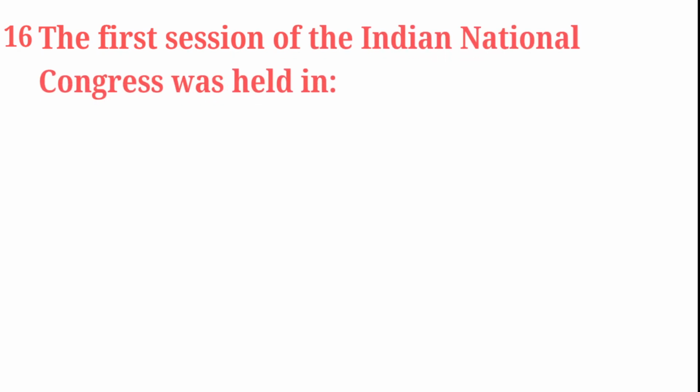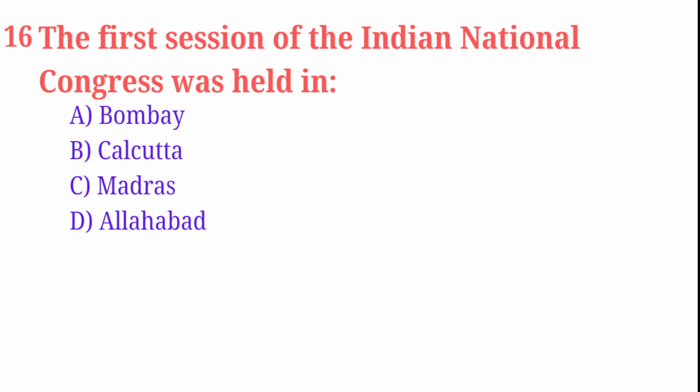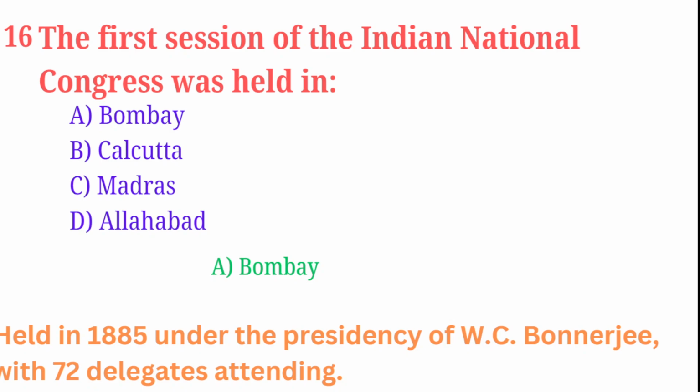The first session of the Indian National Congress was held in Bombay, Calcutta, Madras, Allahabad. Correct answer is Bombay. Held in 1885 under the presidency of W.C. Banerjee or Umesh Chandra Banerjee, with 72 delegates attending. The first at Bombay in the year 1885.